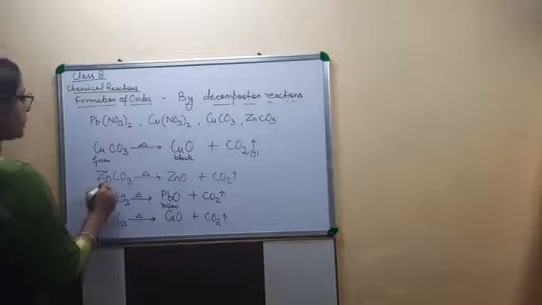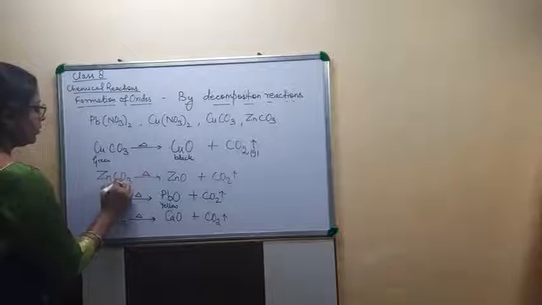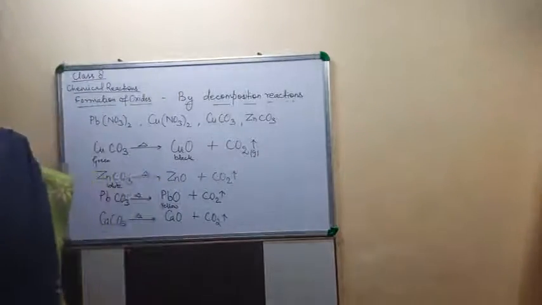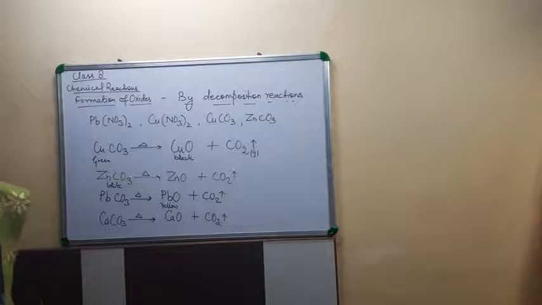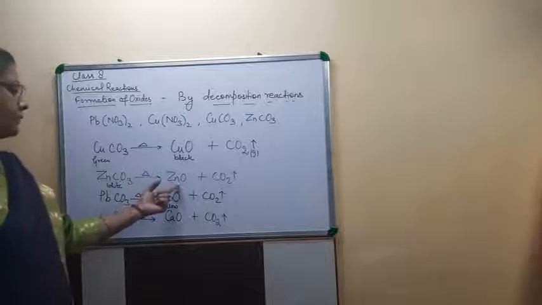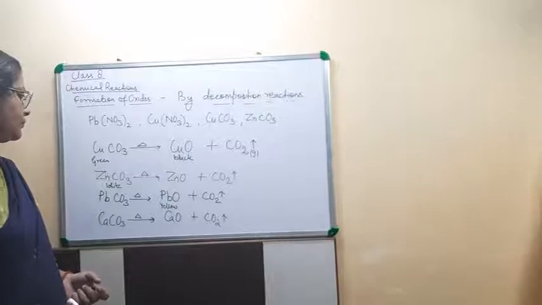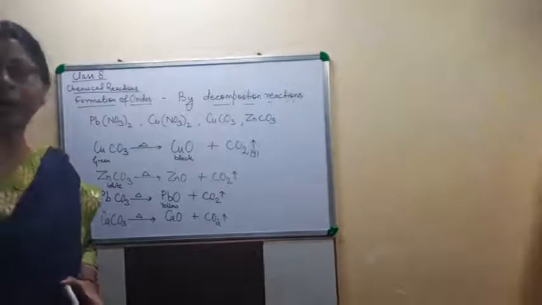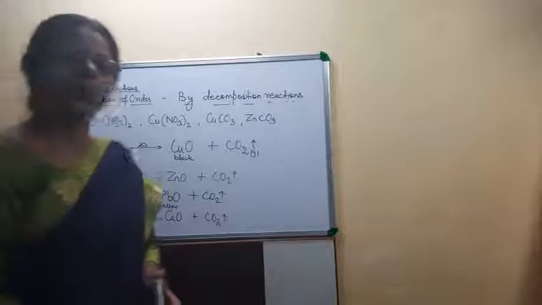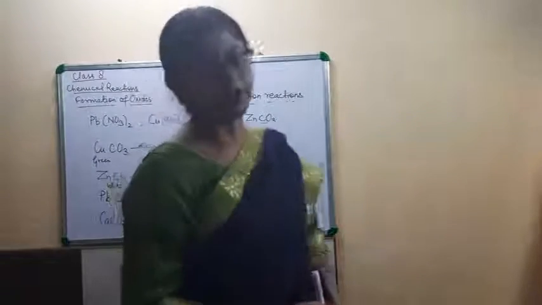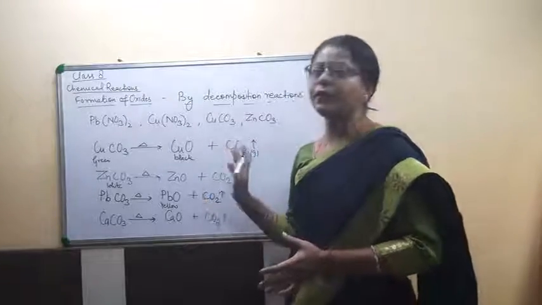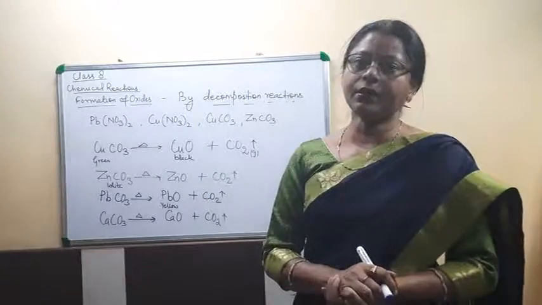Zinc oxide is white in color, which is formed on decomposition of zinc carbonate. So these are some metallic carbonate examples which on decomposition give the metallic oxide and carbon dioxide gas.